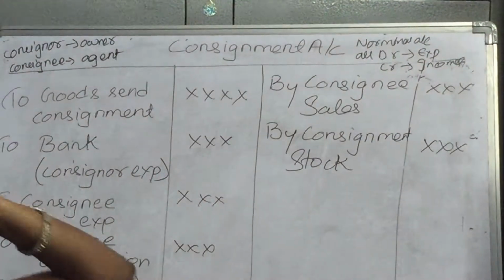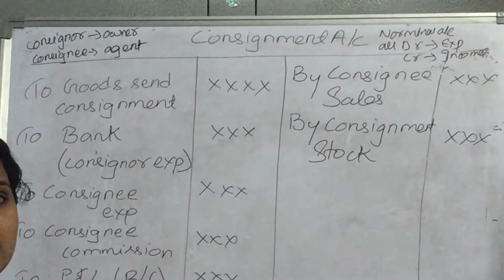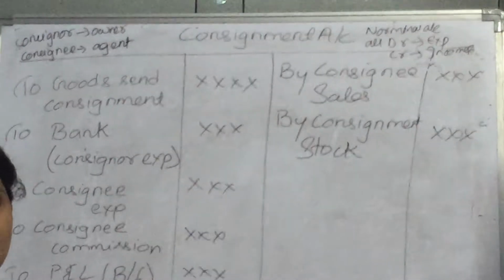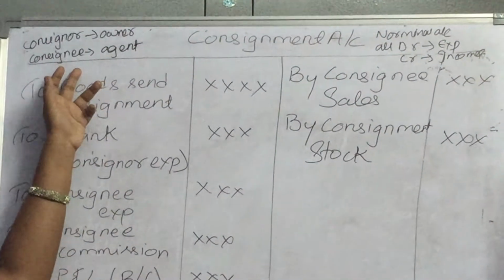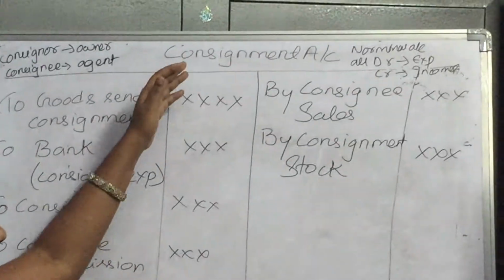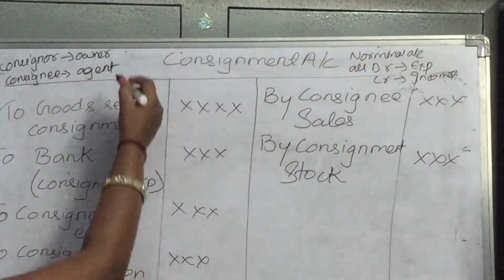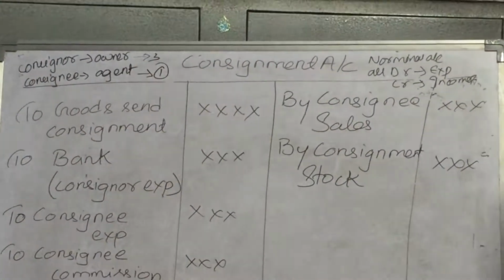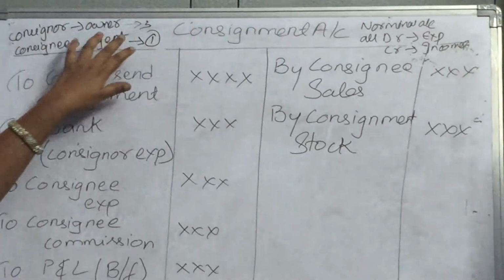Suppose the owner has a business in Hyderabad and wants to set up the business in some other place like Delhi. So he will appoint an agent, and the agent will do the business. In this consignment, the owner, the consignor, has 3 accounts, and the consignee has 1 account.